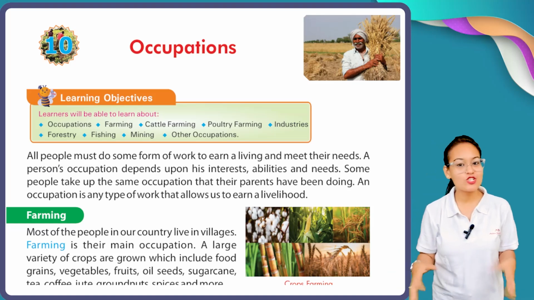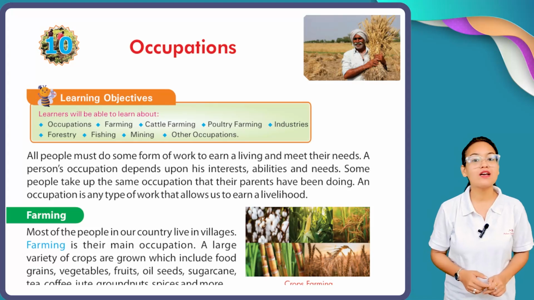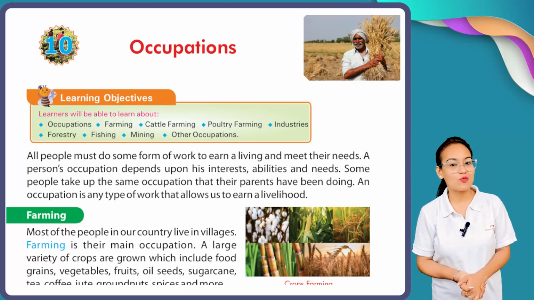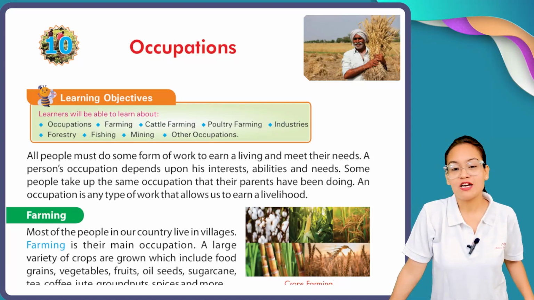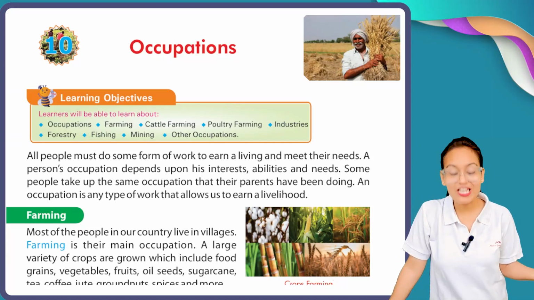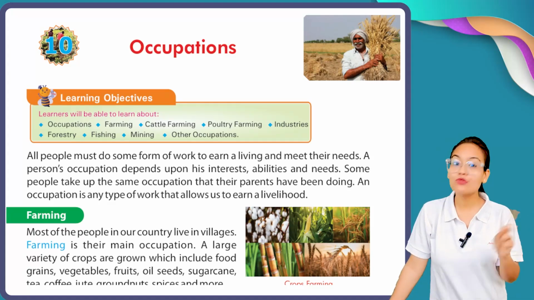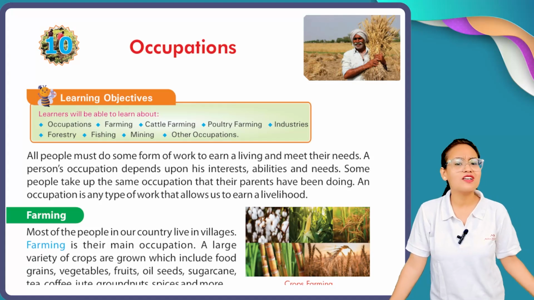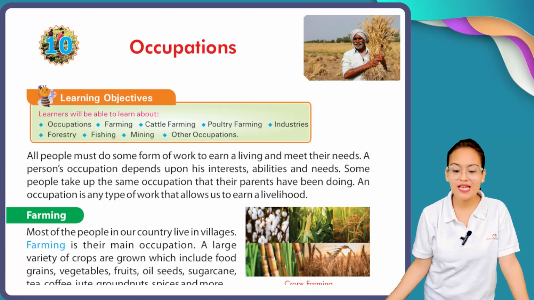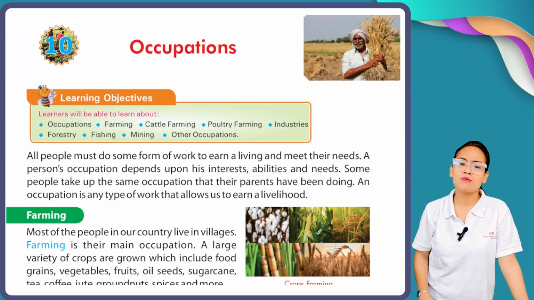So, in today's session, as you can see on your screen, we are going to learn about types of occupation. Now, why do we need occupation? Because to earn money and to eat food. Due to all these things, we need to do occupation. So in this chapter, we are going to see different kinds of occupation like farming, cattle farming, poultry farming, industries, fishing, mining, etc.